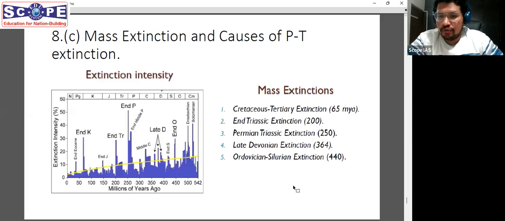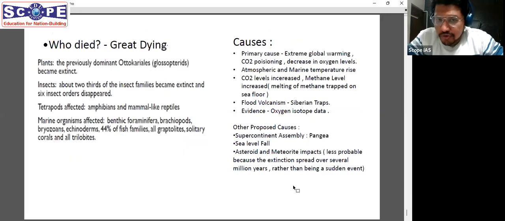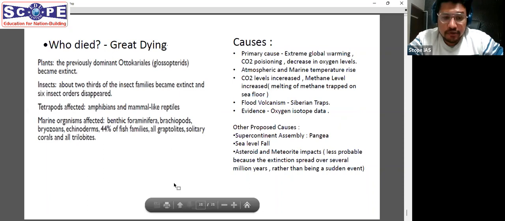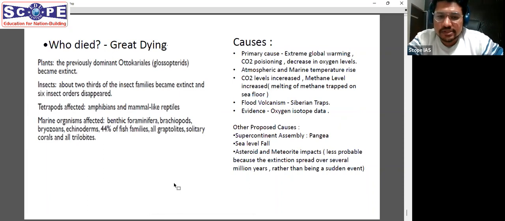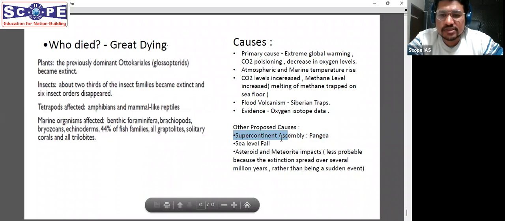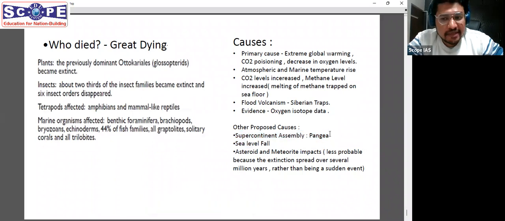Now, if in this case of particular extinction you do not know what the various hypotheses are, of course we are going to read them here. But if you do not know, you can think about what usually are the causes by which animals die out. If you have read paleontology very well, you must know that whenever supercontinents form, usually the sea levels fall. And whenever sea levels fall, the marine life dies out. So see here, that is one of the causes that has been proposed, that Pangea was formed during these times. If you did not know particularly, a little correlation could have been made.